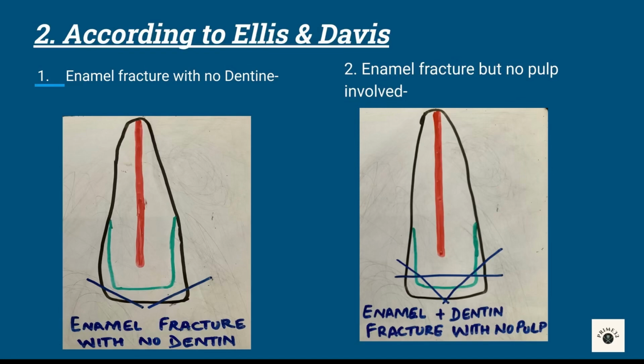First is enamel fracture with no dentine. This is a simple fracture of crown involving enamel. The enamel is chipped off. Treatment is not needed. Bond the fragment if needed.